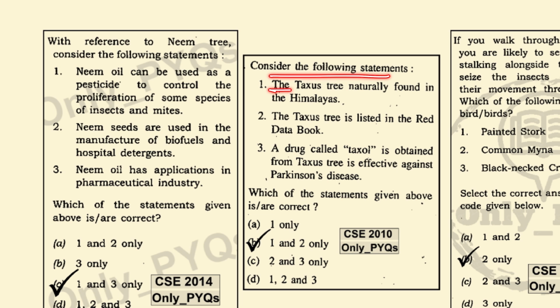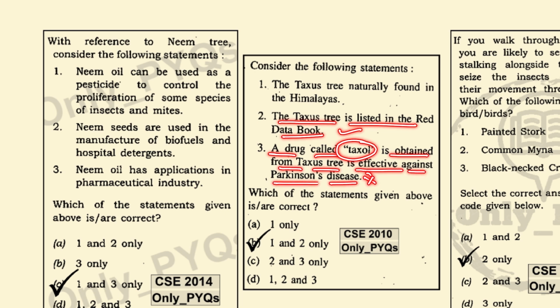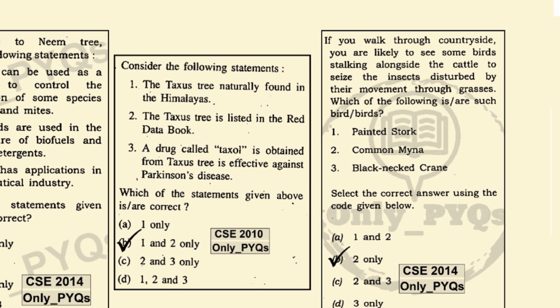Consider the following statements. The Taxus tree is naturally found in the Himalayas. Yes, correct. The Taxus tree is listed in the Red Data Book. This is also correct. The drug called Taxol obtained from the Taxus tree is the effective agent for Parkinson's disease. No, this is wrong. It should have been cancer. So 1 and 2 become correct.